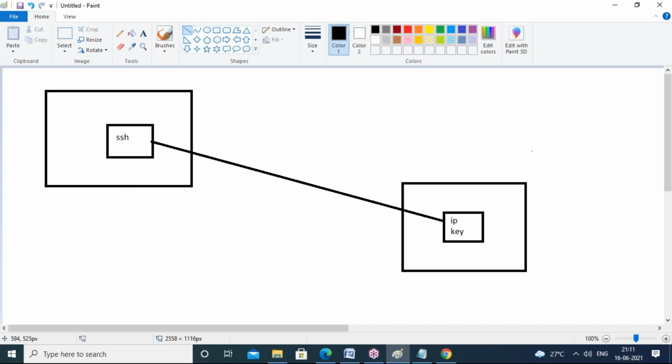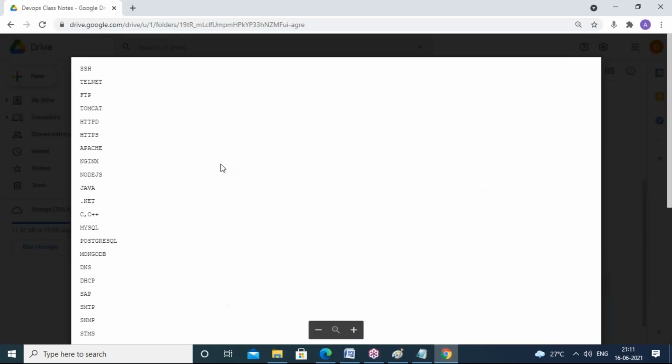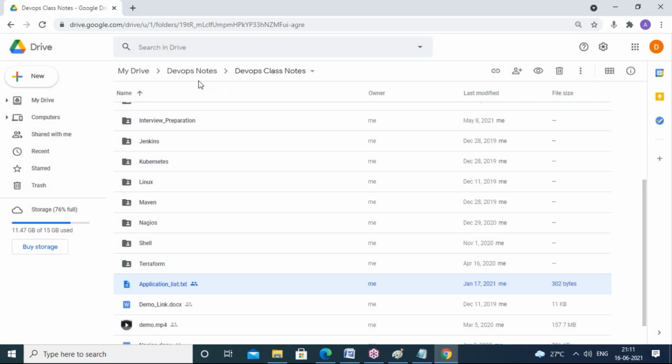In the same way, each application is for a different purpose. So you should know the purpose of each application, at least the purpose. Please make sure of that, guys. I will send you this application list. Once you enroll, I will give you the entire Google Drive access. Please make sure you know the purpose of each application.